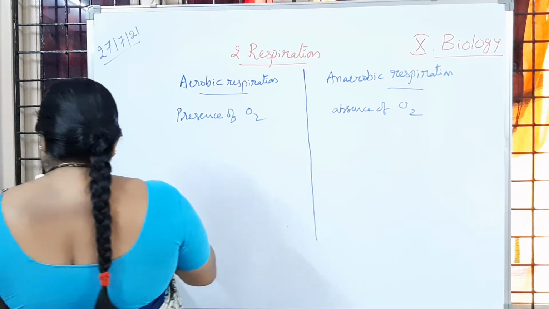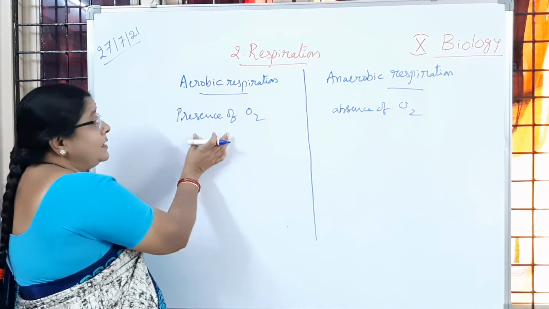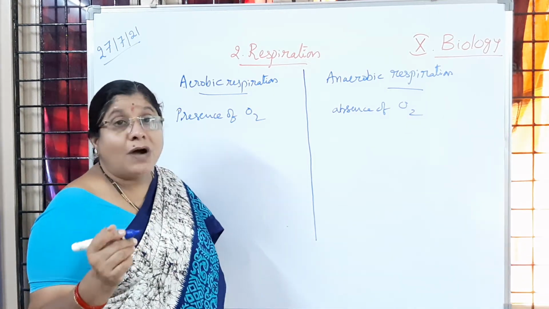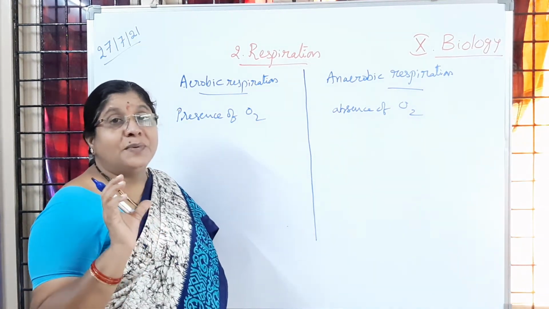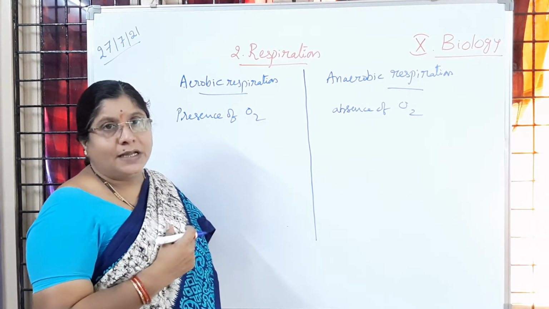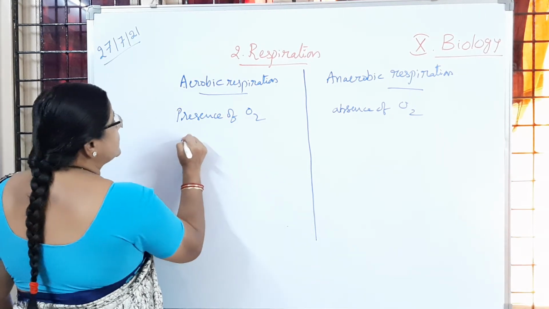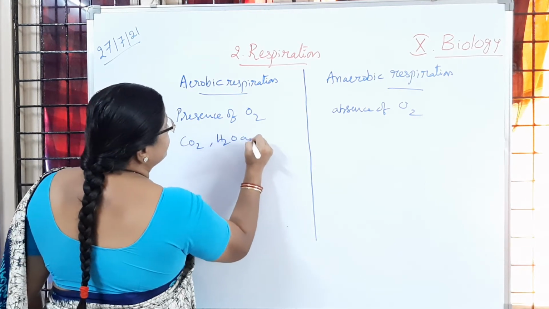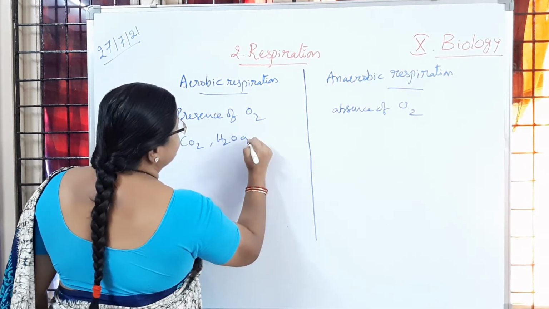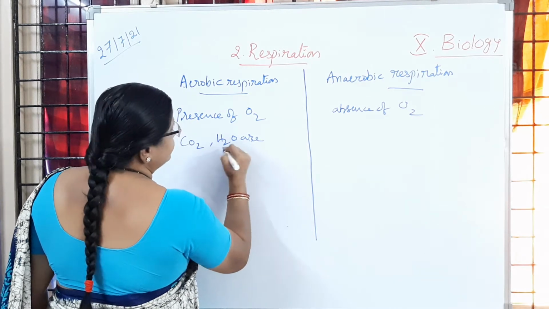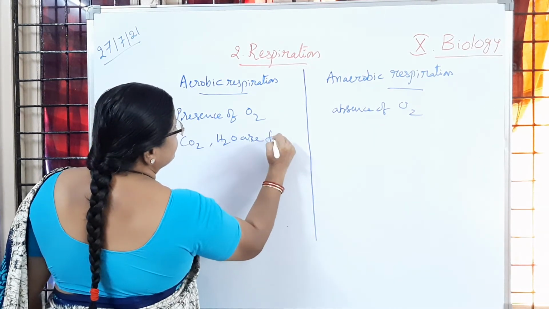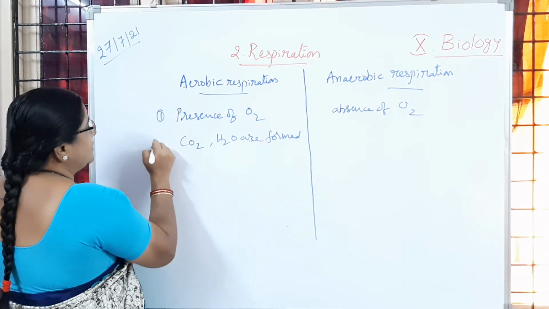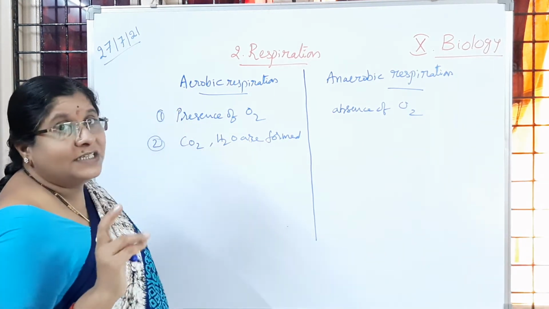Then next step. Here, in the presence of oxygen, the glucose is going to be broken down into what? Complete breakdown of glucose is going to happen here, so carbon dioxide and water are formed, and heat energy is released.